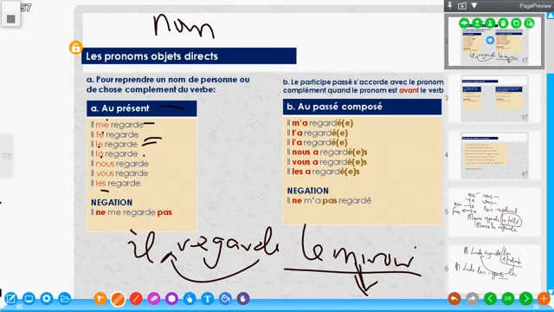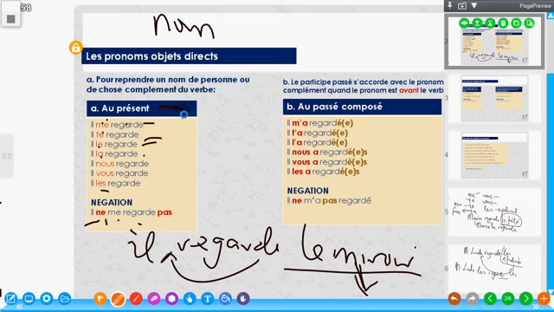And for negation, it becomes like I say normally, nothing will separate the subject from the negation. So it becomes il ne me regarde pas. He's not looking at me. Just bring the COD and the verb in between your negation, and you can write them properly in negation. Now that is for présent.